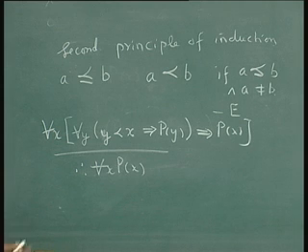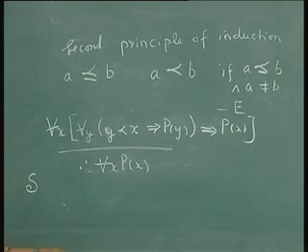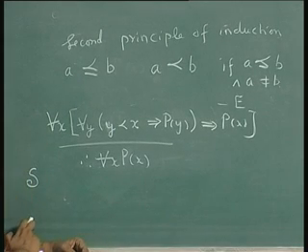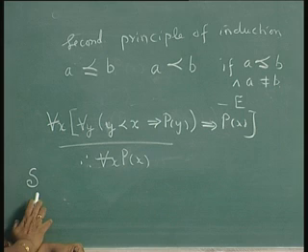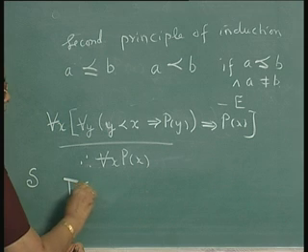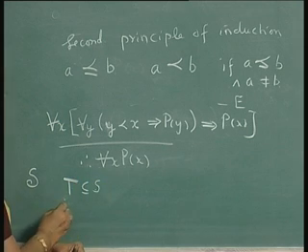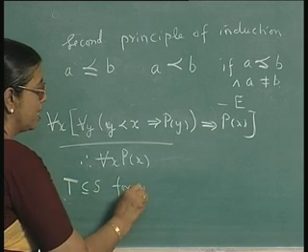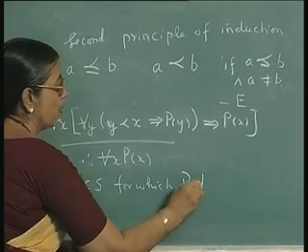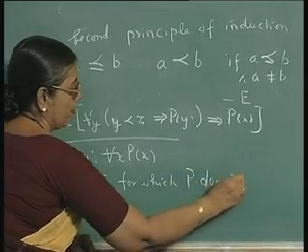How is that? Suppose you are considering a set S, which is a well order, and you are using the second principle. So you are able to prove the premise. How does the conclusion become true? Now, suppose T is a subset of S for which P does not hold. Suppose it does not hold.